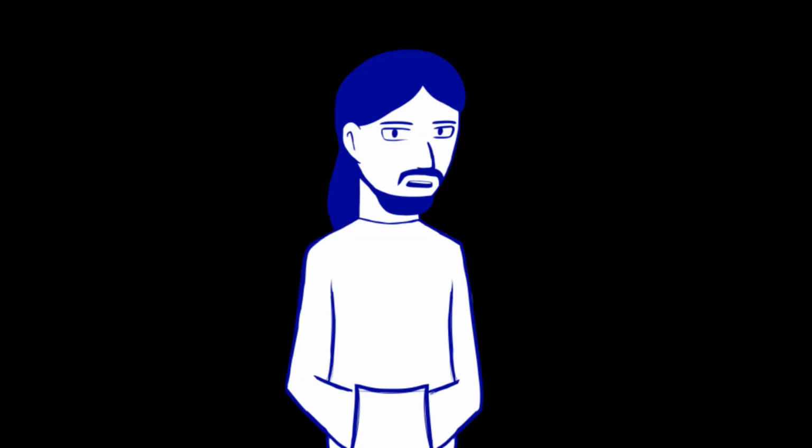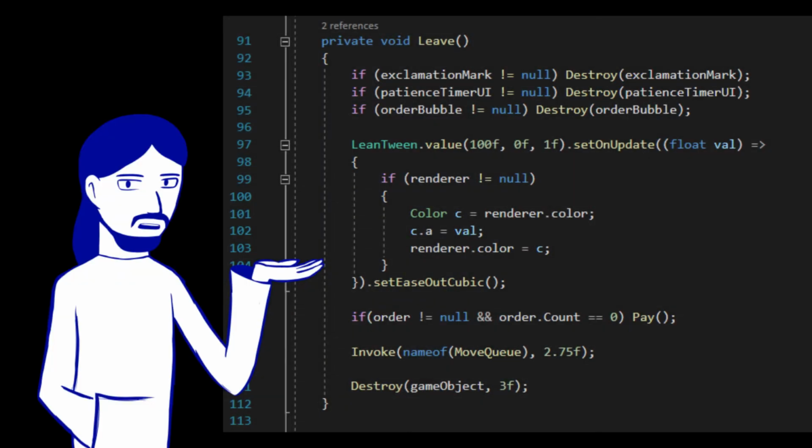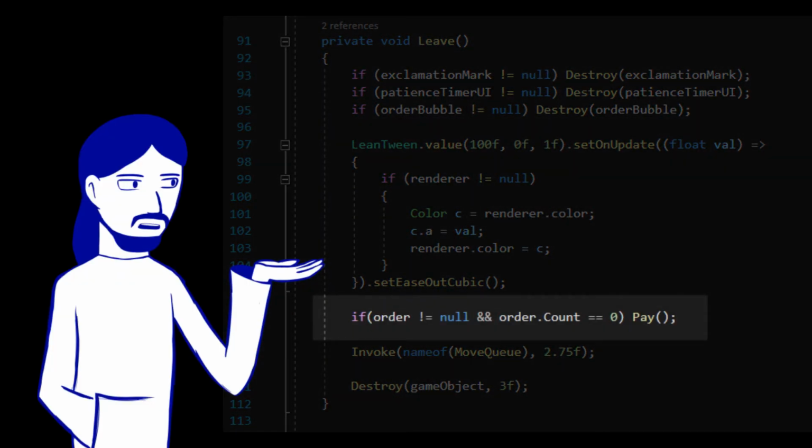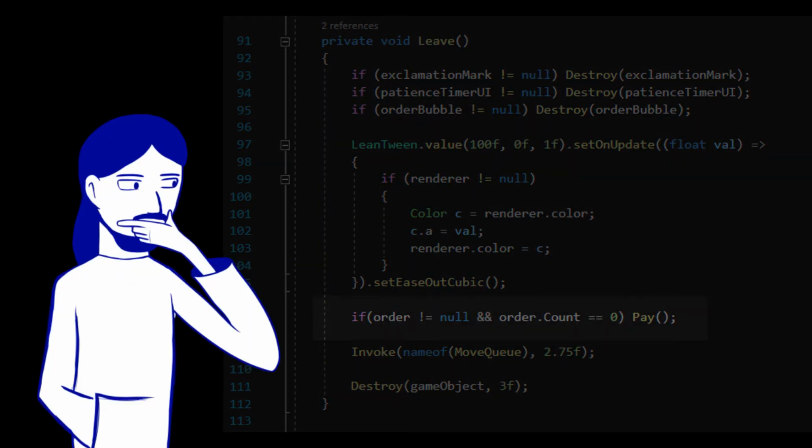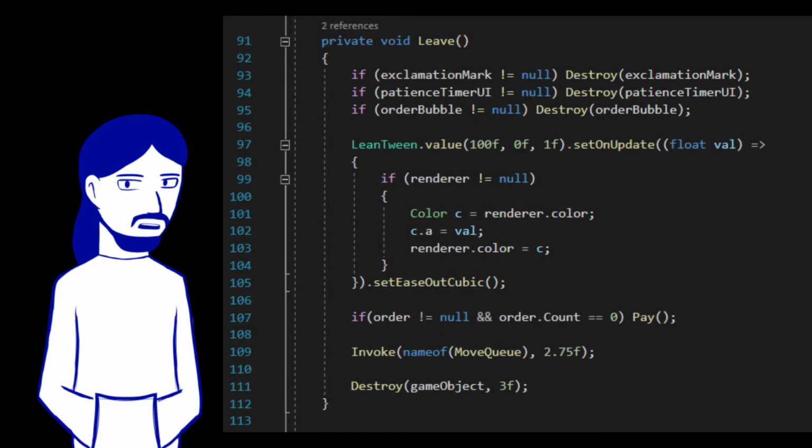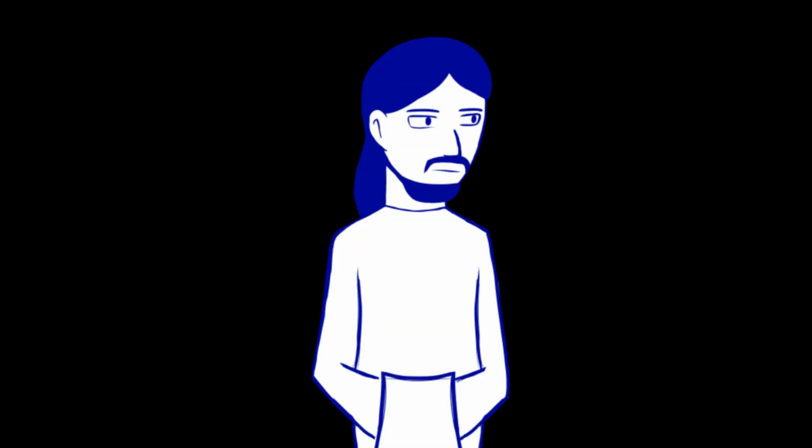I found it pretty funny how the customers leave without paying if their patience runs out. But I figured I should make it so they pay for the food they already received. Except I must have messed up somewhere, cause I'm pretty sure they'll still leave without paying. Well, not sure how the balancing would have been affected if I did implement them paying properly. Maybe the game would be too easy then, in which case maybe I could have implemented a penalty for each disappointed customer.